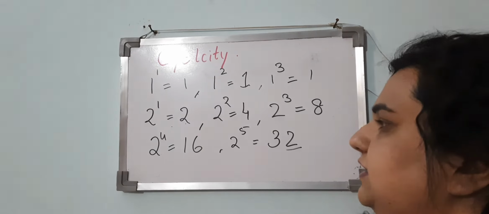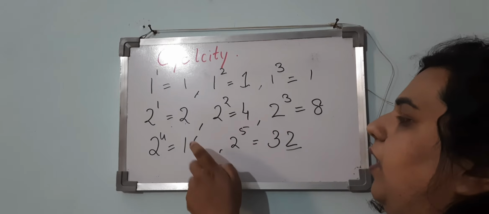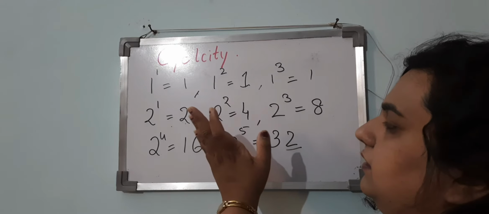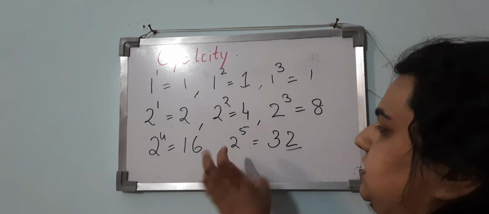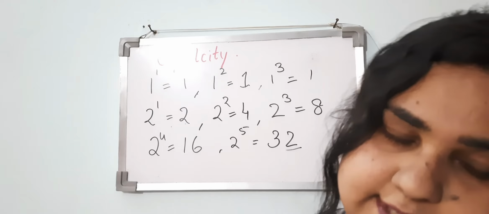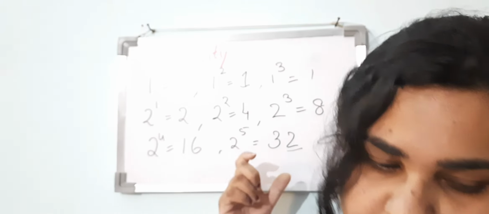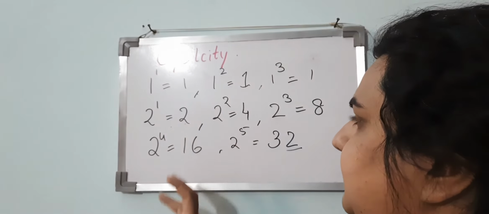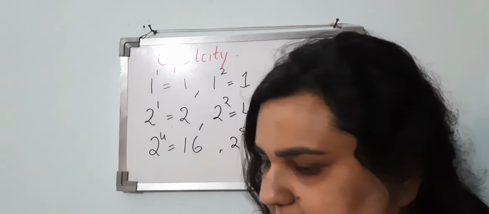So the cyclicity of 2 is 4. 1, 2, 3, 4. Means after 4 powers or after 4 multiplications we again get the same digit, which is 2. So the cyclicity of 2 is 4. Like this we find the cyclicity from 1 to 9.